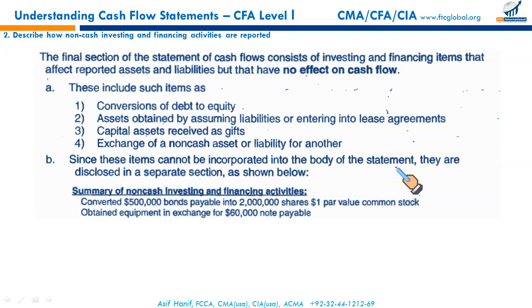So where do we need to disclose them? They are disclosed in a separate section this way: summary of non-cash investing and financing activities. During the period, we converted 500,000 of bonds payable into 2 million shares of $1 each. This transaction does not involve any cash, so it has to be reported, but it cannot be reported within the cash flow statement. So it will be reported in the notes to the cash flow statement: summary of non-cash investing and financing activities. So this was your second LOS.